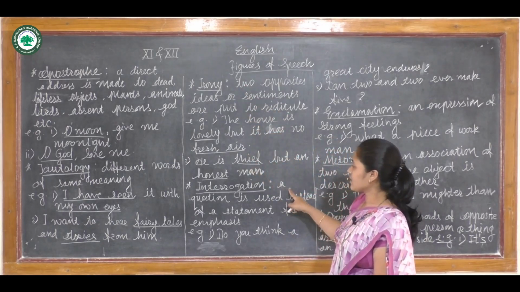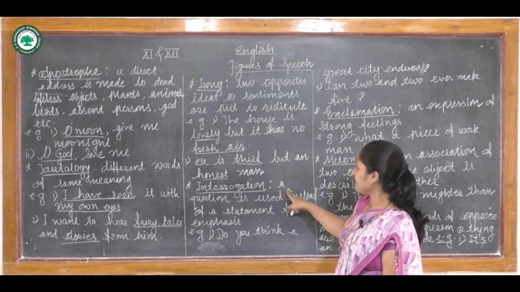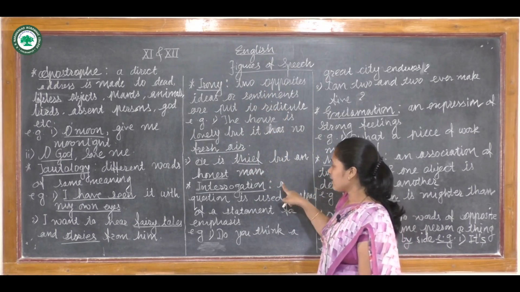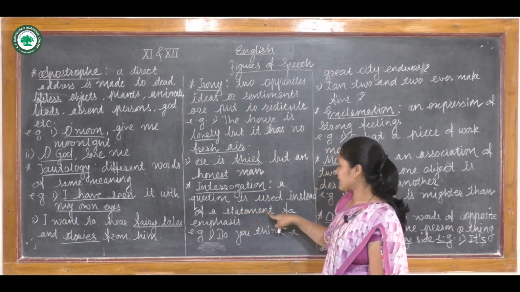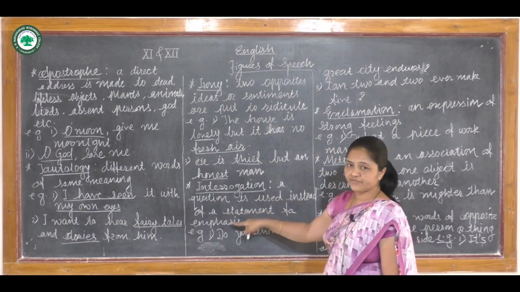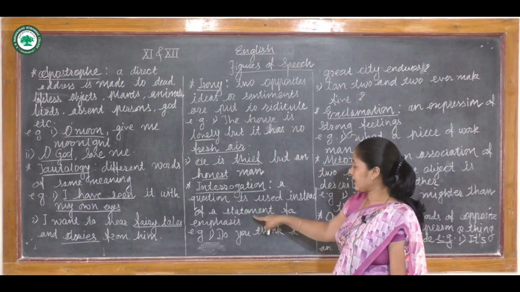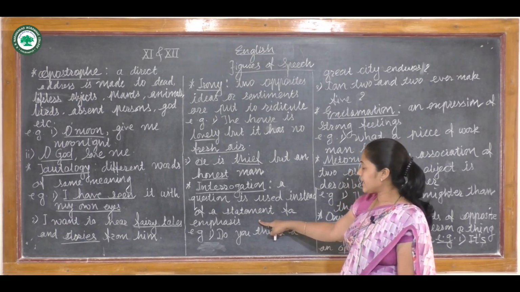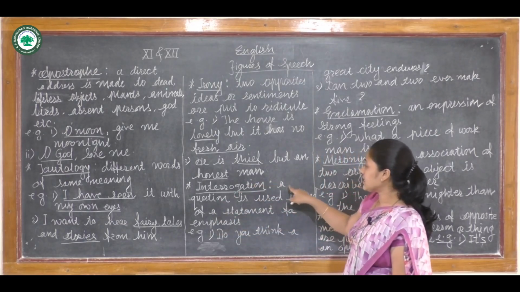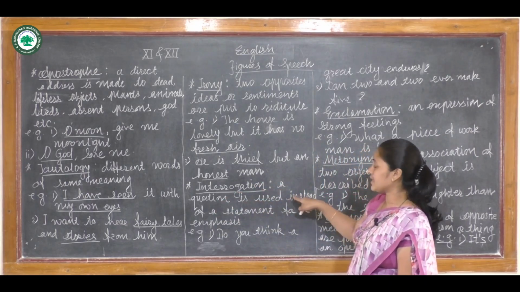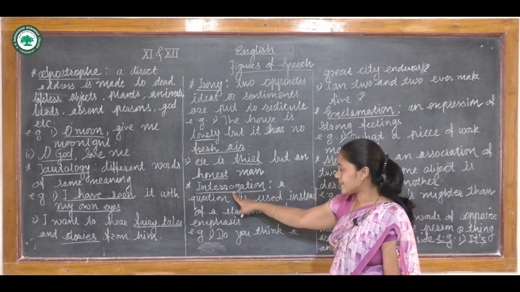Now the next figure of speech is interrogation. So what is interrogation? When in a sentence a question is used instead of a statement for emphasis. Emphasis means what? To create a greater effect on the reader. It is called emphasis. Now, when in a sentence a question is used instead of a statement, then we call it interrogation.